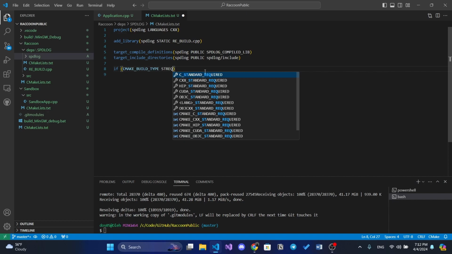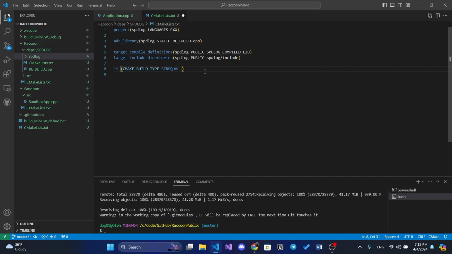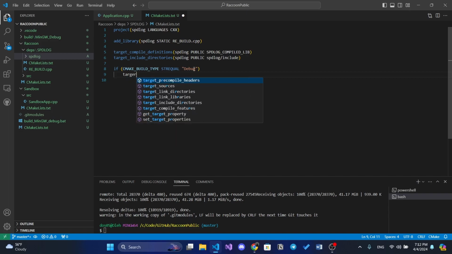So when the build type is equal to debug, that's a variable that contains the current CMake build type. If our build type is debug, then our target compile definition will be, so we should provide a target.